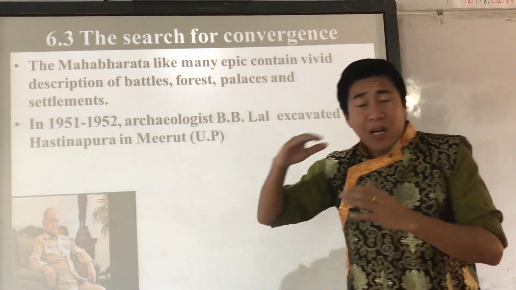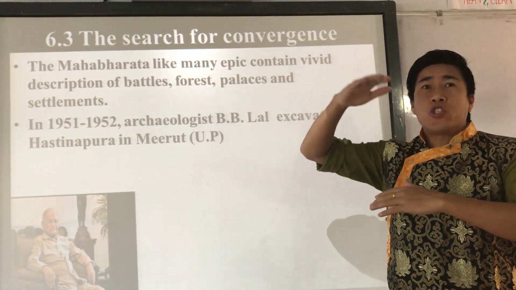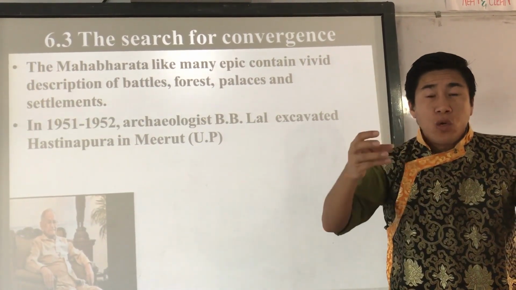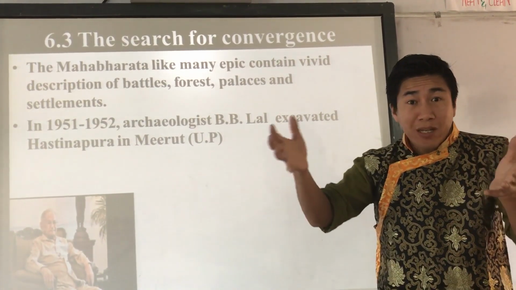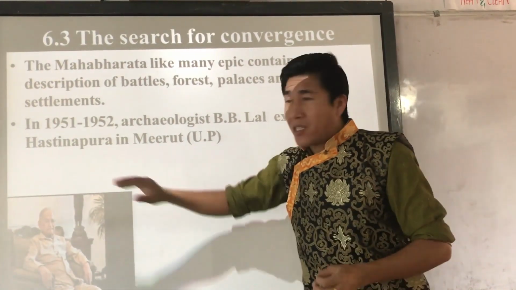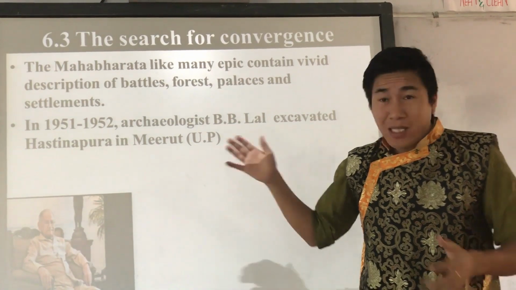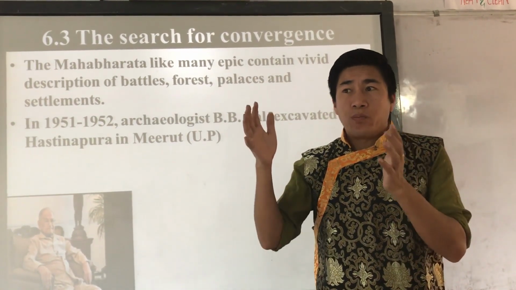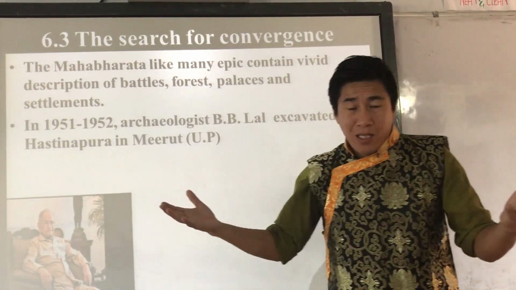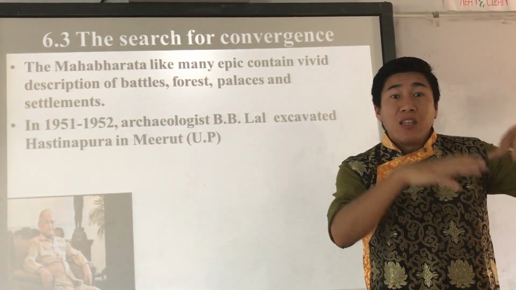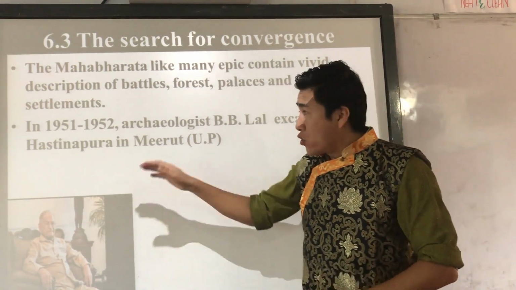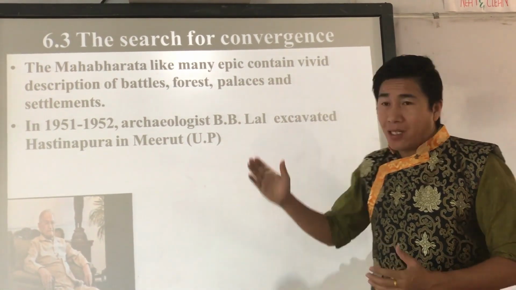The location of Hastinapur in UP, the upper portion of the Ganga Doab area, where history mentions the Kuru Hastinapur kingdom was situated. So it suggests that that is the Hastinapur of the Kuru kingdoms. So archaeology mentions that it must be this Hastinapur which was mentioned in the Mahabharata text. Understood? Not only that, he excavated, B.B.